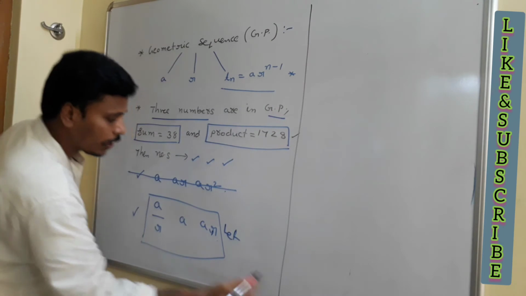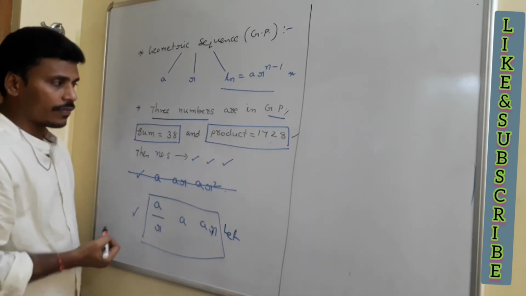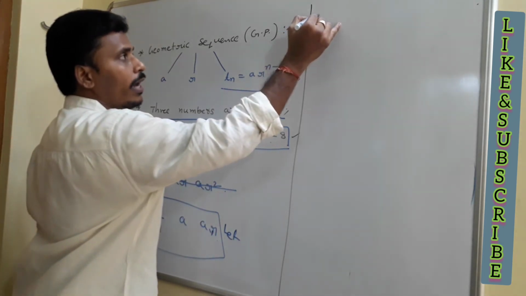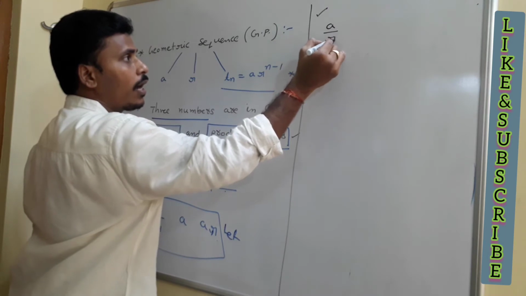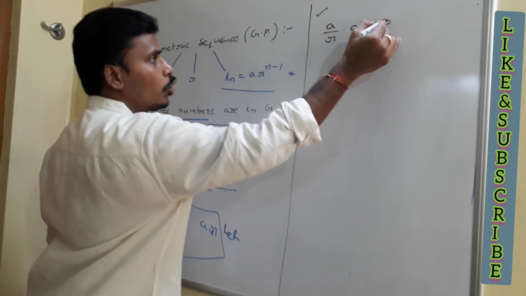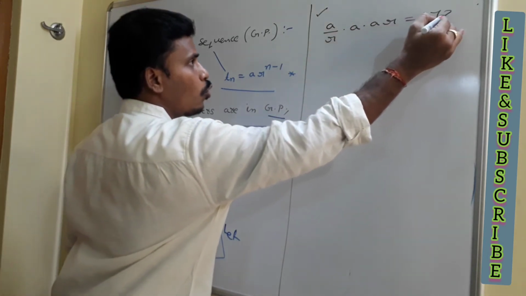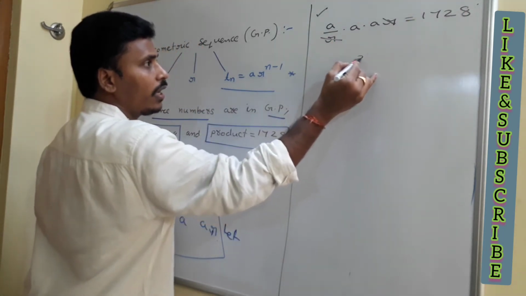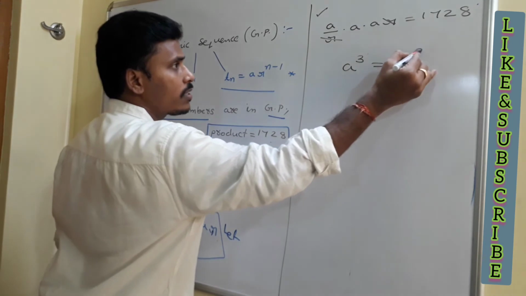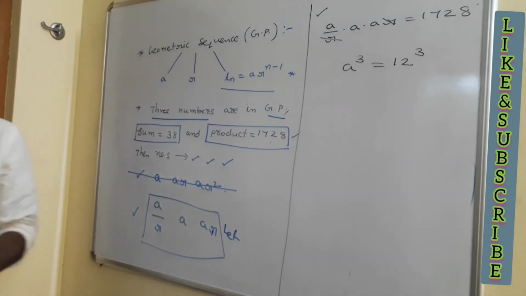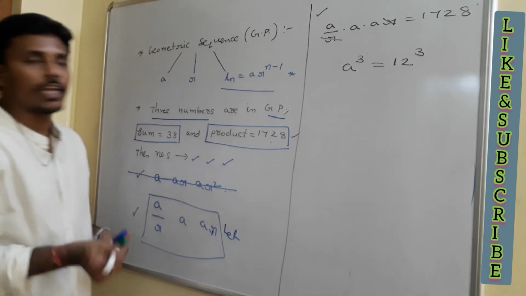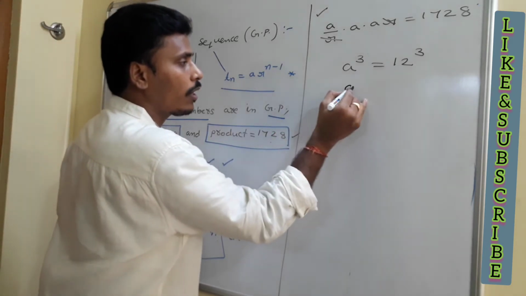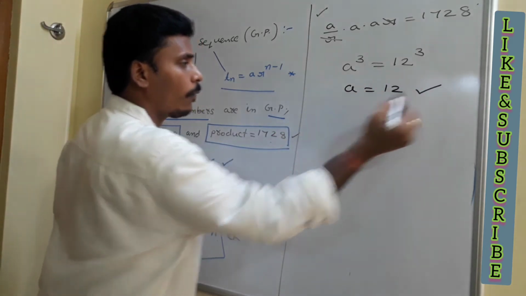The product is given as 1728. From that, a by r into a into ar equals 1728. If you cancel, it is a cube, and 1728 is 12 cube. Is it clear? Since a cube equals 12 cube, you conclude that a equals 12.